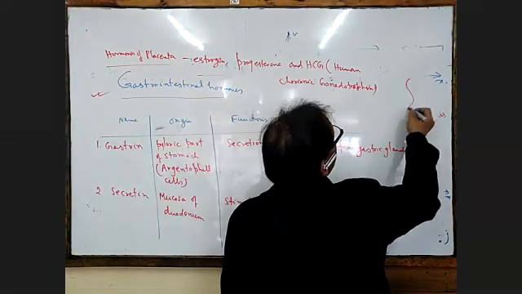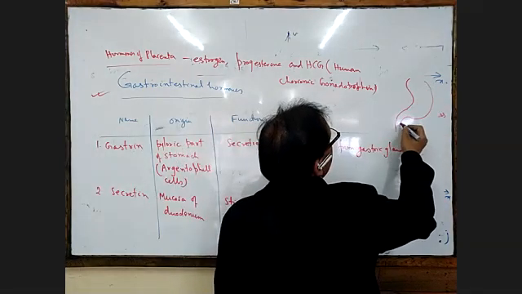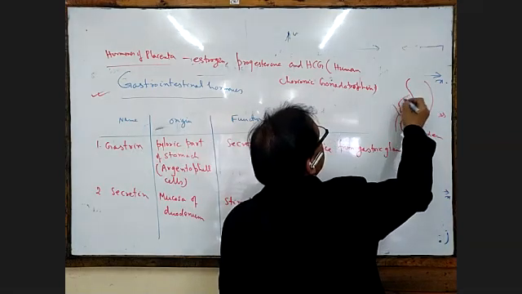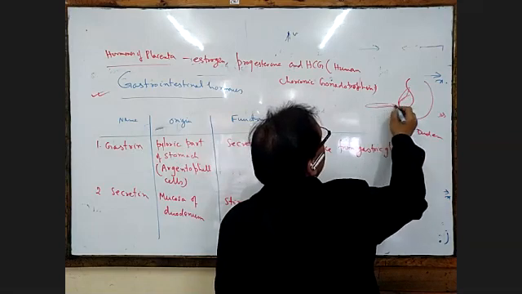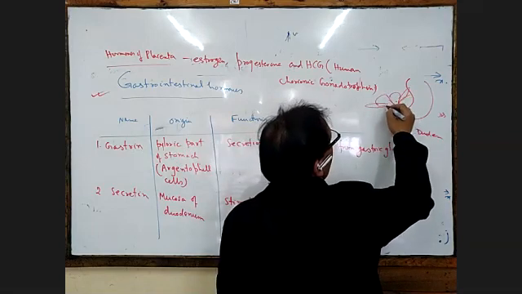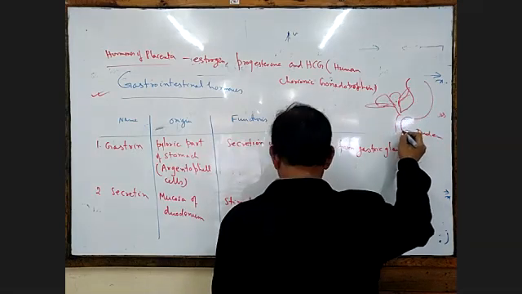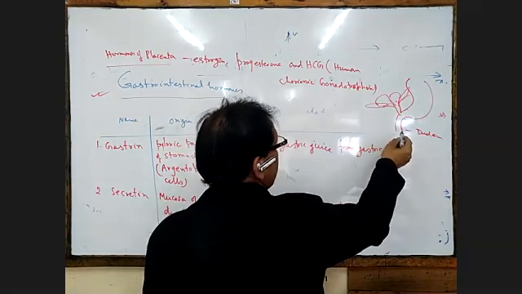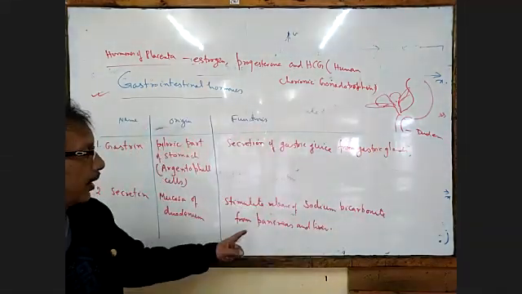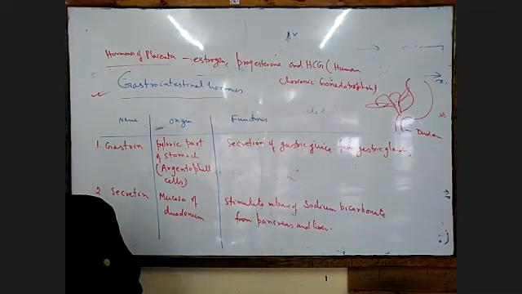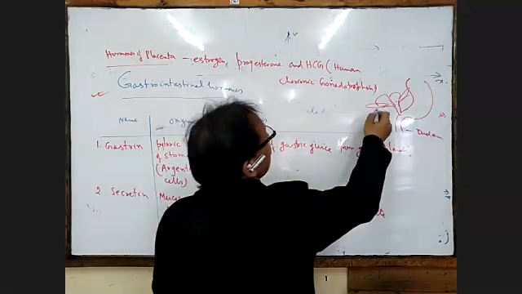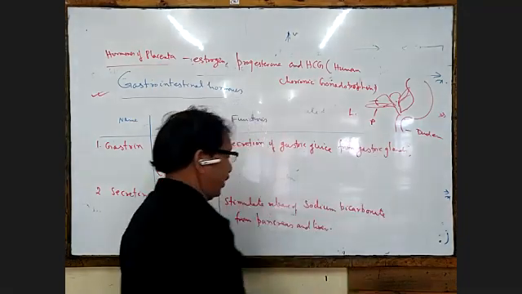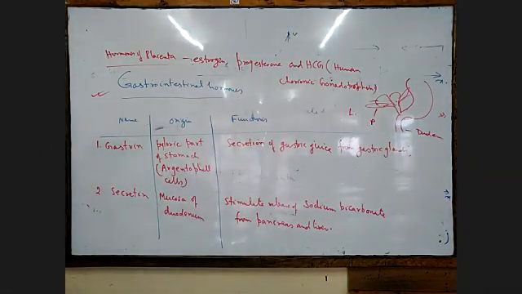Suppose this is the stomach here. The first part of the small intestine is called the duodenum. This duodenum is connected by the common bile duct to the pancreas, and there will be the liver. The hormone is secreted from the mucosa of the duodenum and helps in the release of the salt sodium bicarbonate from the pancreas and also the liver.